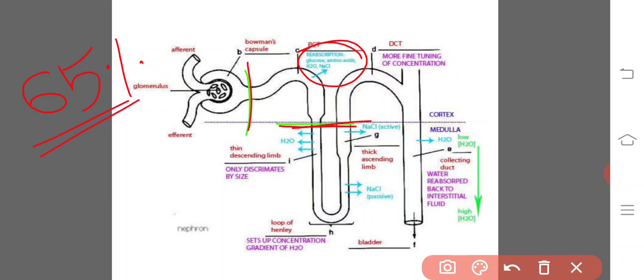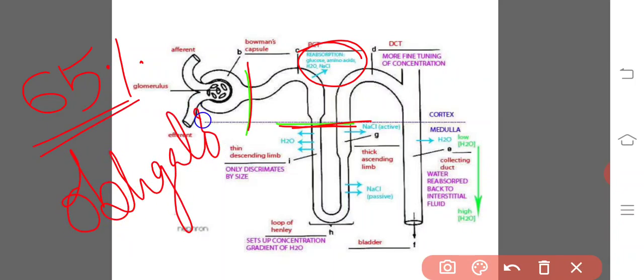Okay, and the cells of the proximal convoluted tubule have a high capacity for reabsorption. Previously we discussed that they have cuboidal epithelium with a brush border that enhances the rate of absorption. Water is absorbed by osmosis without the influence of any hormone or any chemical, so it is known as obligatory water reabsorption.